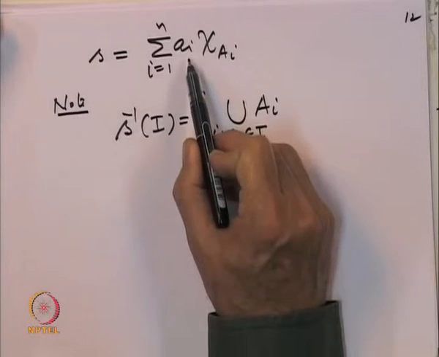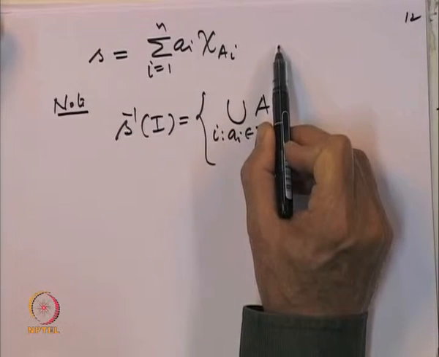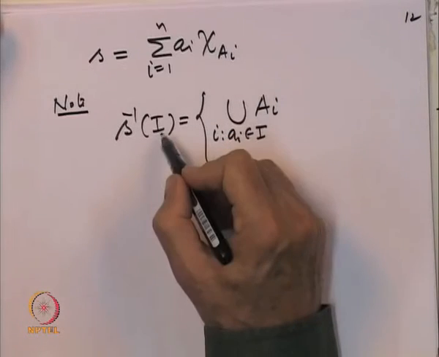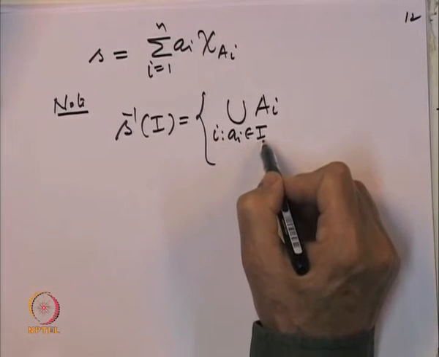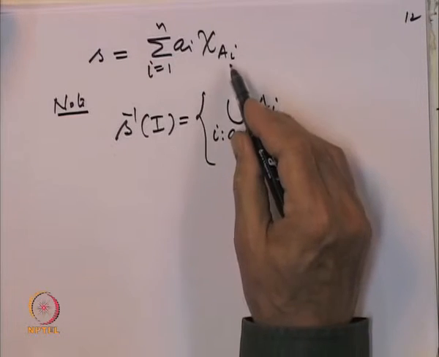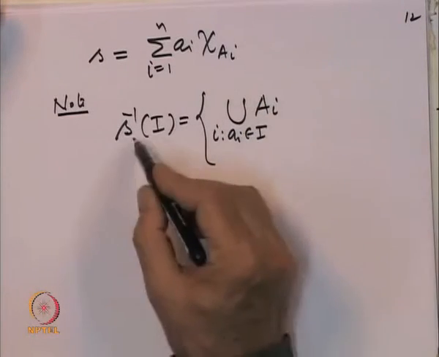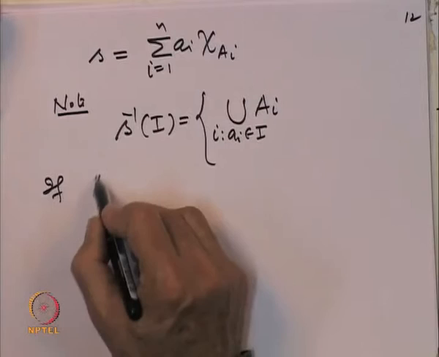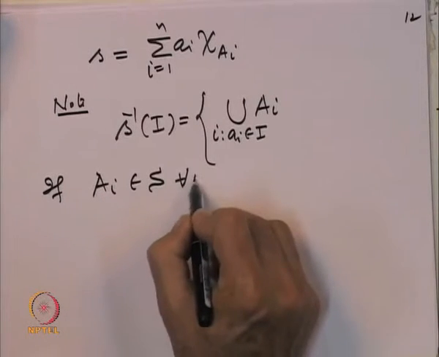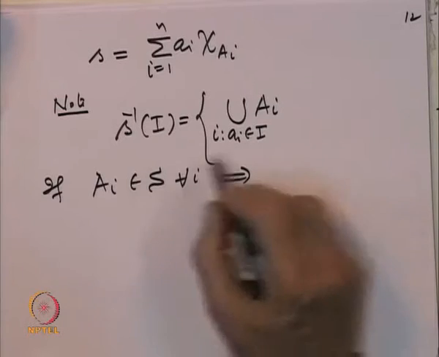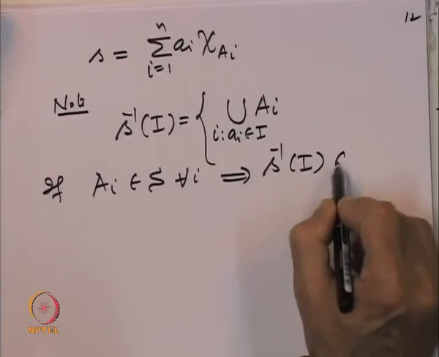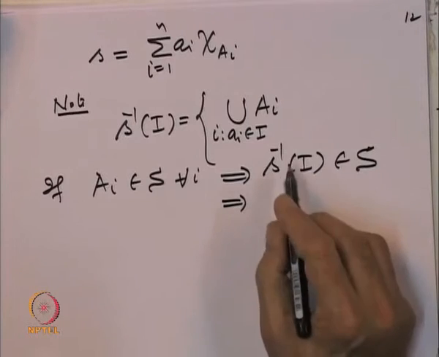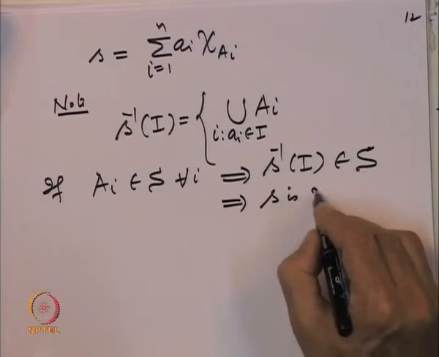observe that S takes values a1, a2, ..., an. So, look at the inverse image of an interval I. Look at those i's such that a_i belongs to I, the interval I. The pullback of this will be the set A_i. So, look at the unions of these A_i. So, S inverse of I is the union of A_i's, right. So, if each A_i belongs to the sigma-algebra for every i, this will imply that S inverse of intervals belong to the sigma-algebra. So, it implies that S is measurable,